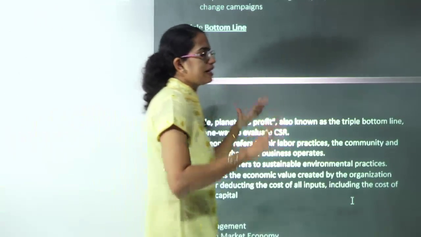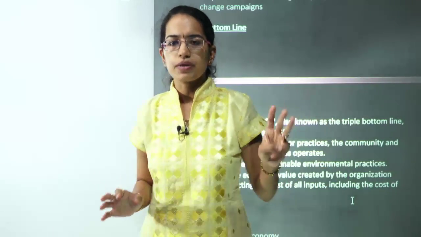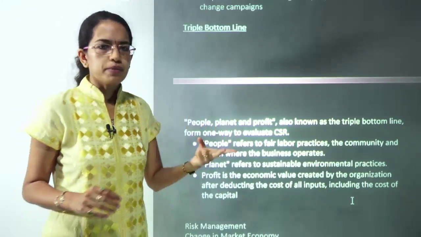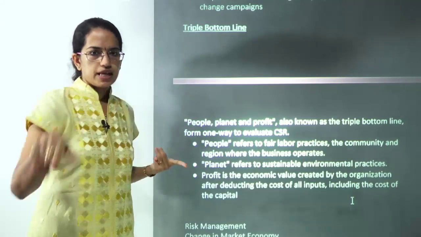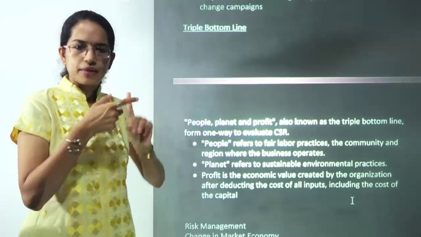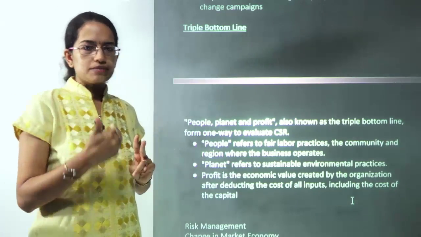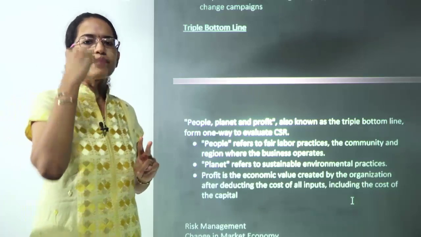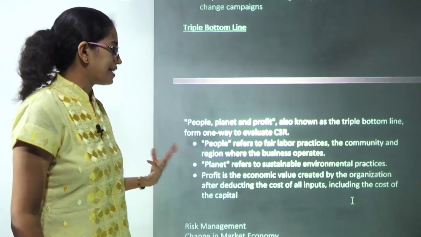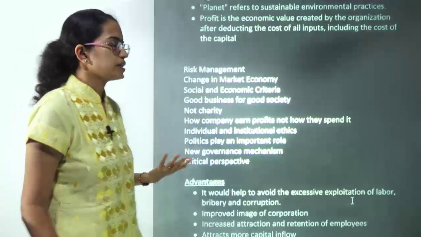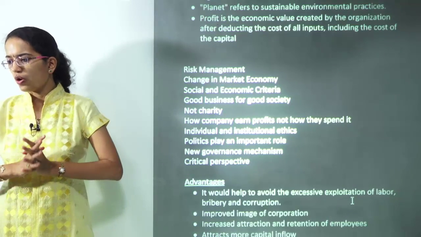The basic triple line behind any CSR is very important. It includes 3 P's: people, profit and planet. We talk about the people in the community, in the society, benefiting the common man. We talk about the profit that the company has earned, part of which should go into a kind of social responsibility. And finally the planet, which talks about sustainable measures for the planet, a greener environment, cleaner fuel and so on.